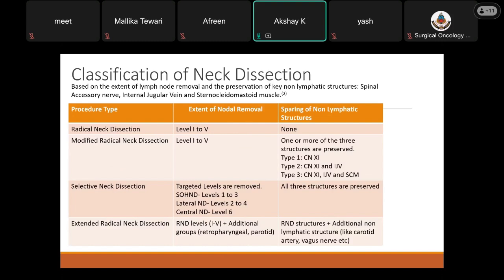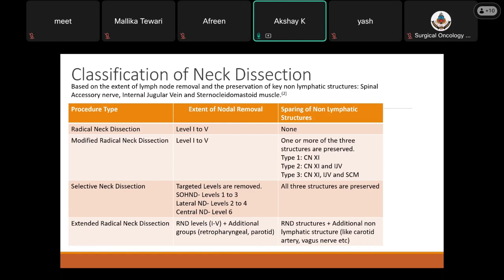One is the radical neck dissection, where all the level 1 to 5 nodes are removed and none of the non-lymphatic structures are preserved. Then we have modified radical neck dissection, where the extent of removal is from level 1 to 5, with preservation of 1 or more non-lymphatic structures, on the basis of which it is further classified into 1, where the cranial nerve 11 is preserved, 2, where the nerve and the IJV is preserved, and 3, where all 3 non-lymphatic structures are preserved. Then we have selective neck dissection, where targeted levels are removed. It includes supraomohyoid, which is level 1 to 3, then lateral neck dissection, levels 2 to 4, and central, which includes level 6. Here, all 3 non-lymphatic structures are preserved.